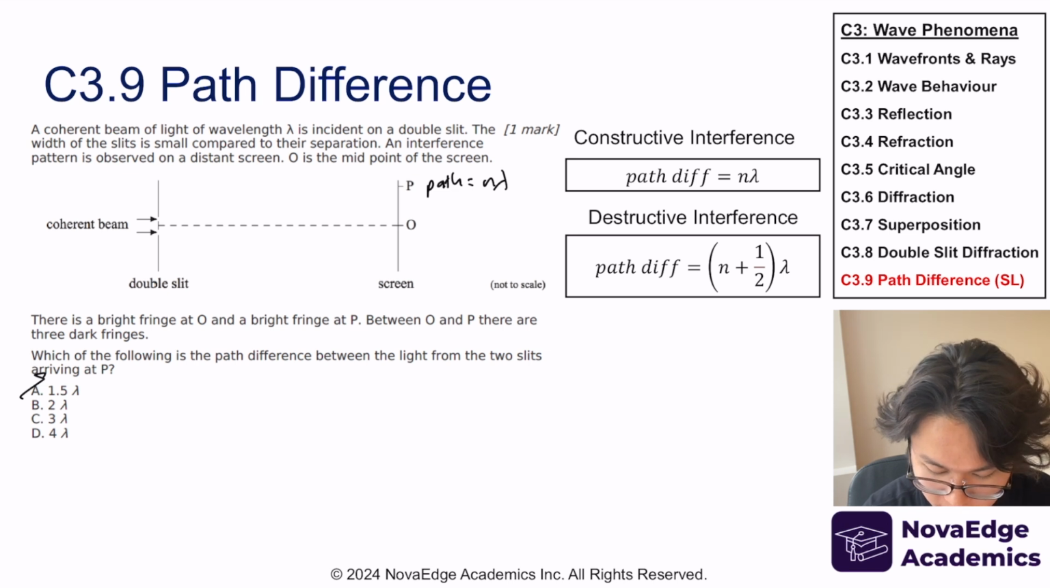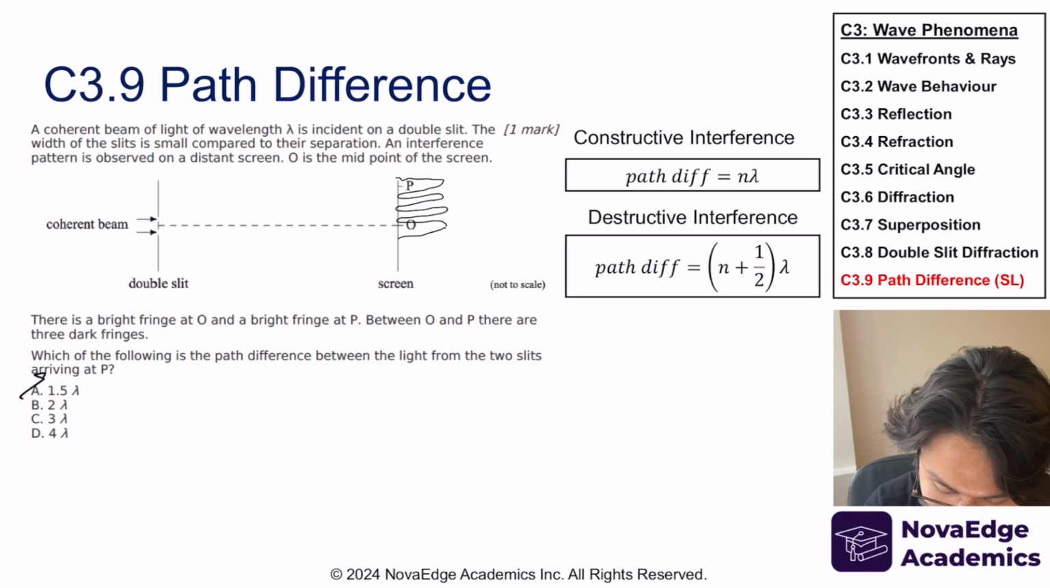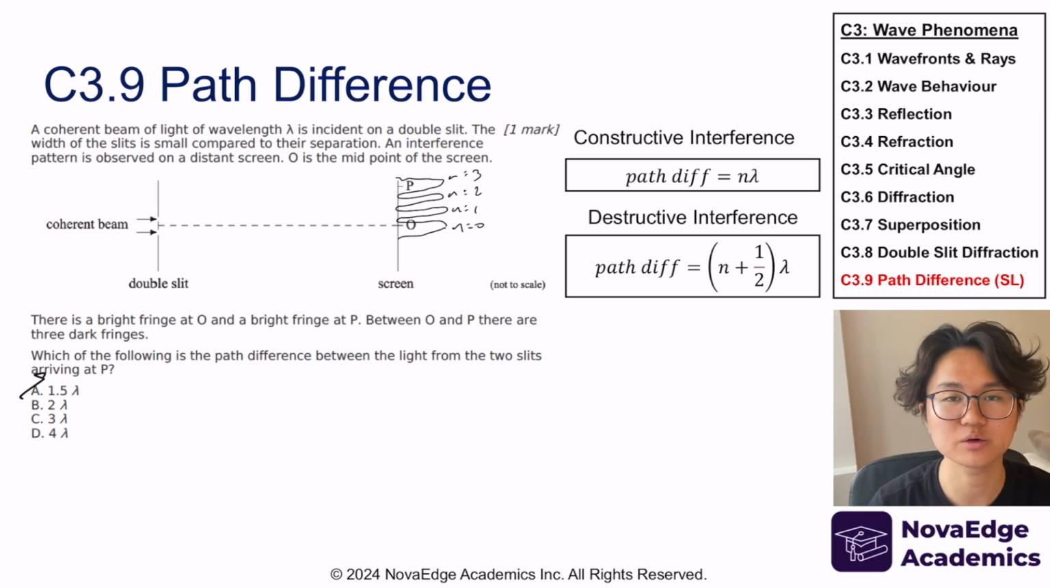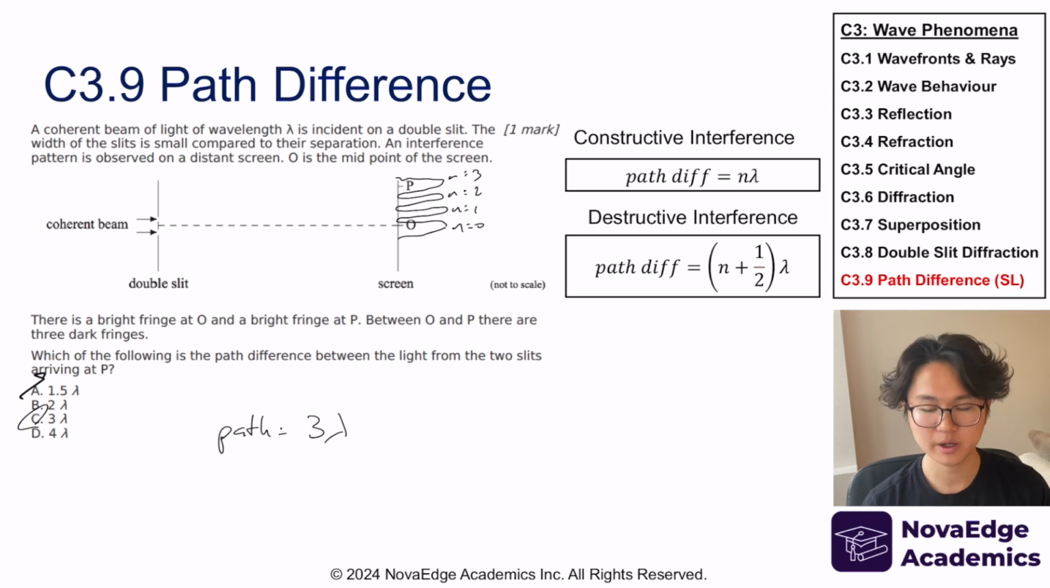Well, let's draw it out. They told me that there are 3 dark fringes in between. So let me draw this. That's a bright fringe, 1 dark fringe, 2 dark fringes, 3 dark fringes, and a bright fringe at O. Okay? So that means that I am 0, 1, 2, third one. I'm at n equals 3. So at n equals 3, that's an answer of C, right? Path difference is 3 times lambda. Okay? We're going to finish here for SL content.